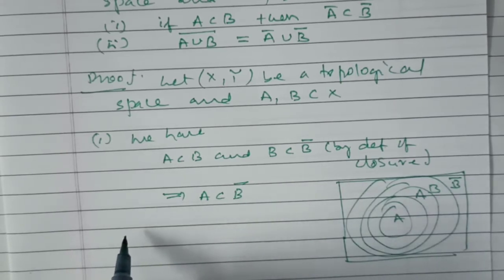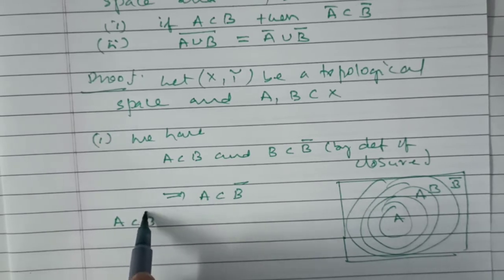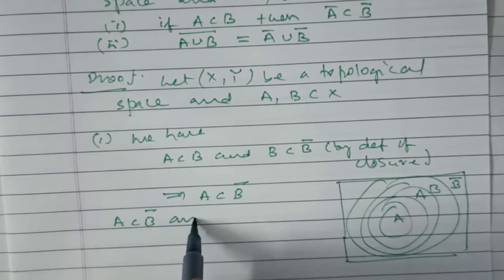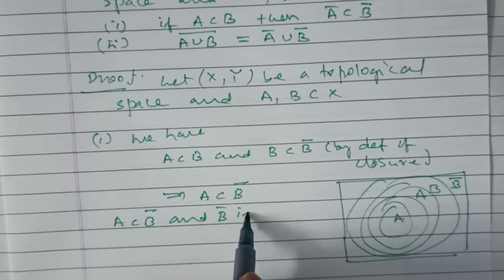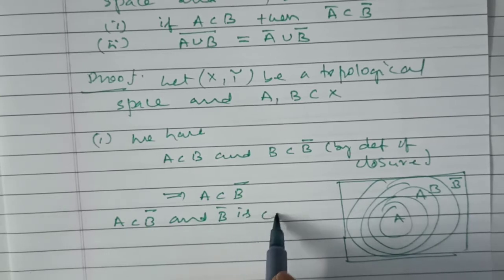Next, A is a subset of B bar, and B bar is closed because it is the intersection of closed sets.